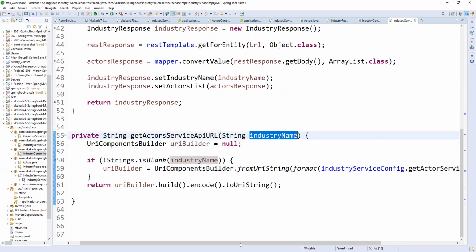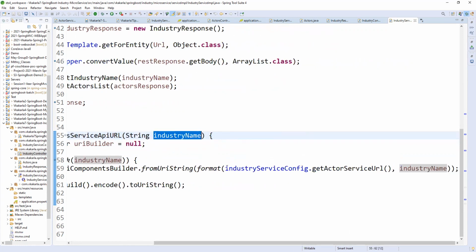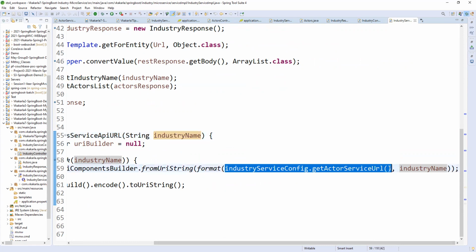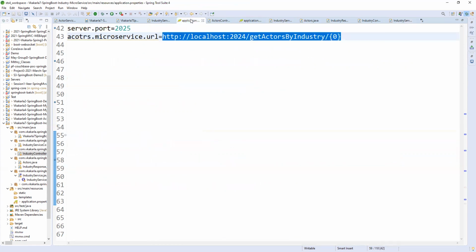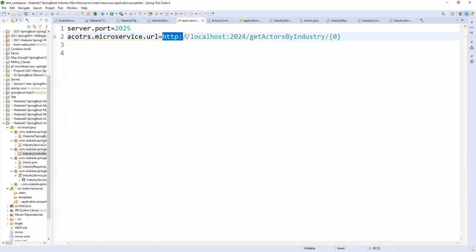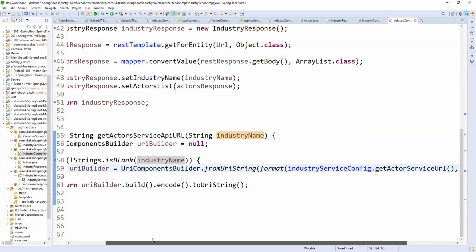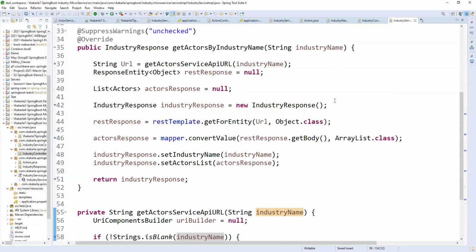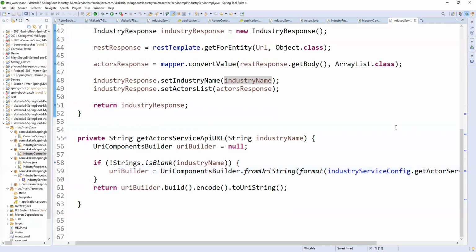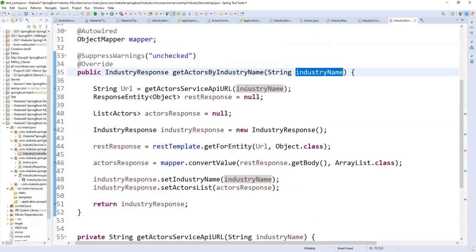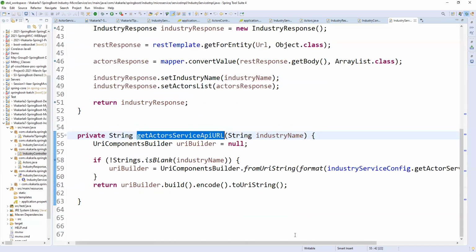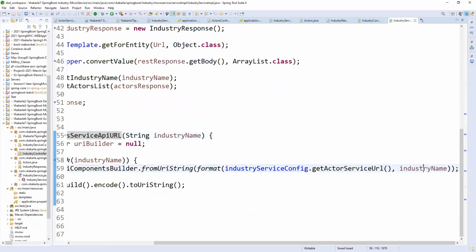Come to here. With config dot get URL, we are getting the URL. What URL will we get? Obviously we will get this URL. Also, we are passing an industry name. What is the industry name we are getting here? In this class, we get the string industry name, and that is what we are passing here.